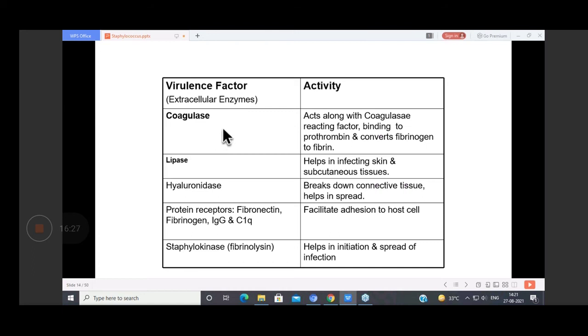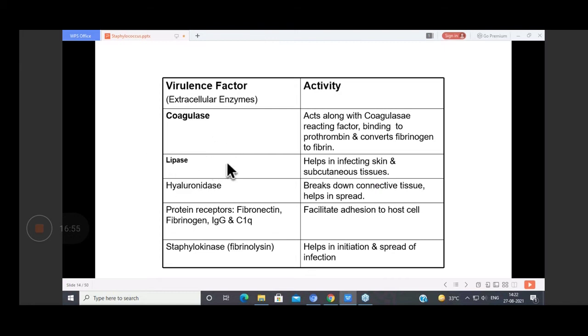We do two types of tests, slide coagulase and tube coagulase. If the tube coagulase test is positive, along with the slide, then it is a Staph aureus. Since it is a Staph aureus, it is producing coagulase, so the tube coagulase test will be positive.